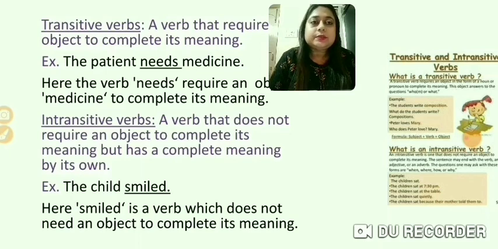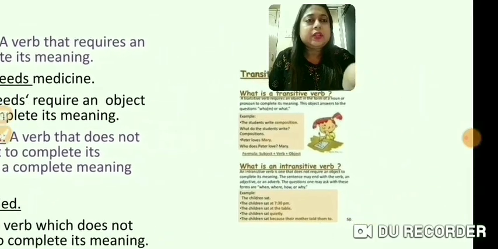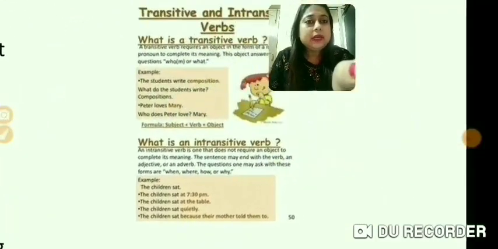So what is the subject? The child. And what is the verb? Smiled. Over here, smiled is a verb and it does not need any object to complete its meaning. Simply if I say the child smiled, the sentence is having a complete meaning on its own. I do not need to supply an object. Without an object also, it has got its complete meaning.